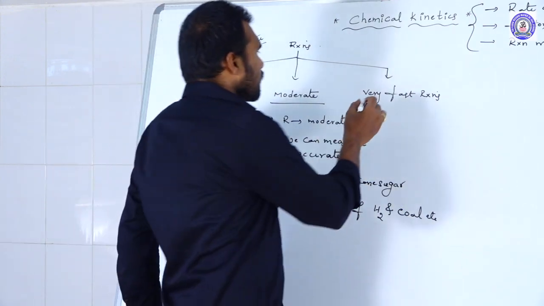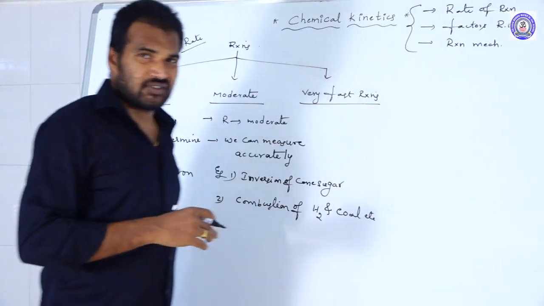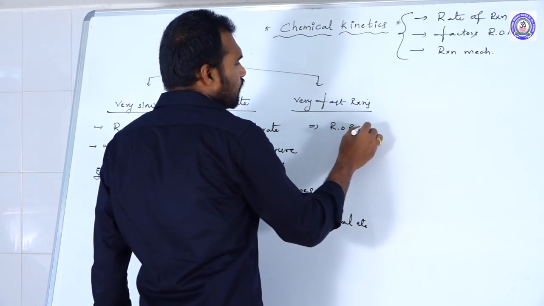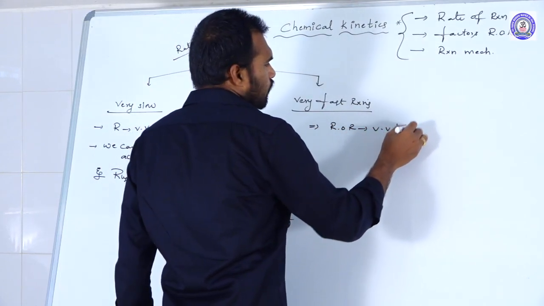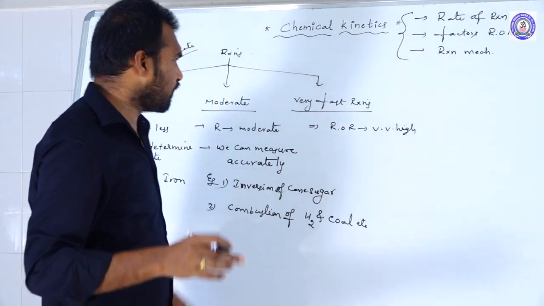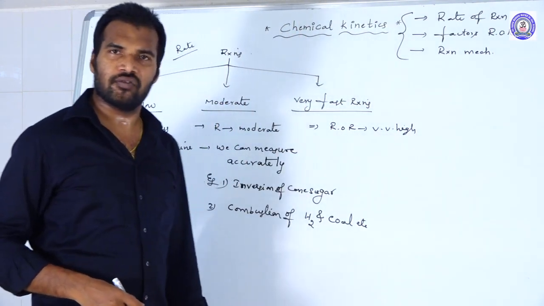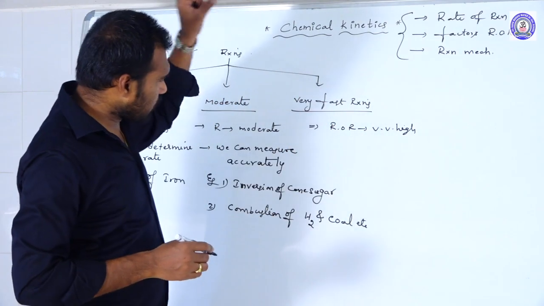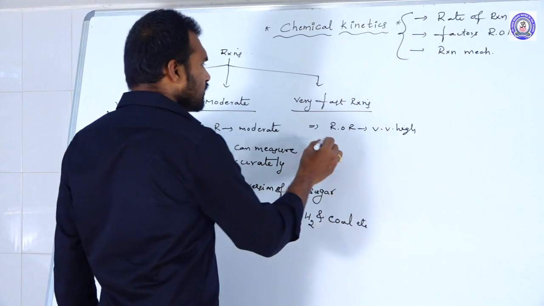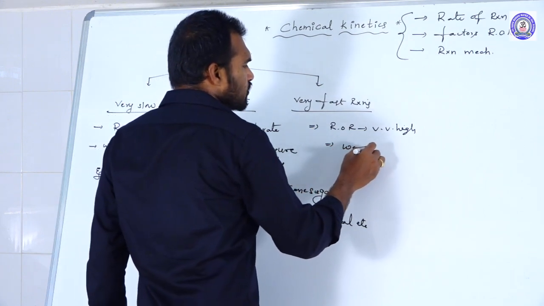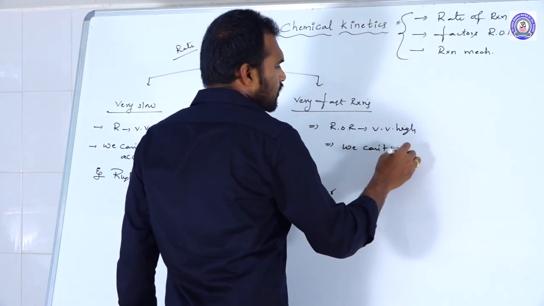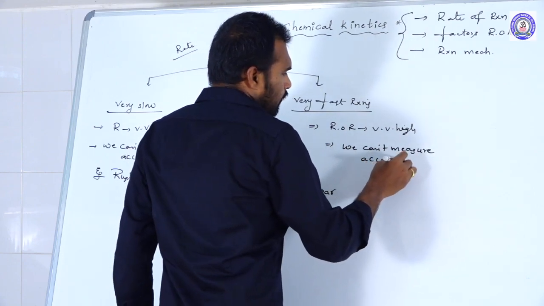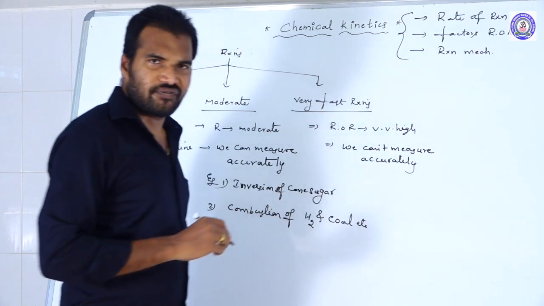Next, coming to the last one, very fast reactions. As the name itself says, these are reactions whose rate of reaction is very high. Within a fraction of a minute or within a fraction of a second, the reaction will be over. Those reactions we call very fast reactions, and because of its high rate of the reaction, even this rate cannot be measured accurately.